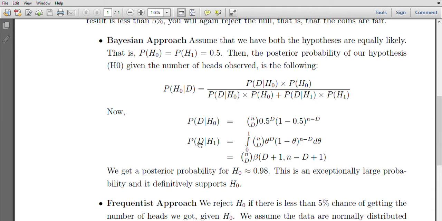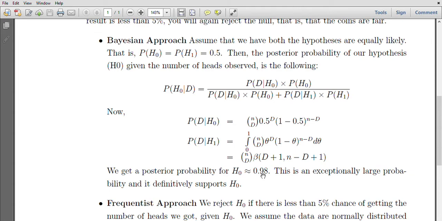Similarly, the probability that we will get 4,98,800 heads given that we are dealing with an unfair coin will be, now you will have to integrate this. So n choose D, theta raised to D, 1 minus theta raised to n minus D. This can be derived like this: n choose D times a beta integral with these parameters. Using all this, we get the posterior probability of H0, which is approximately equal to 0.98.